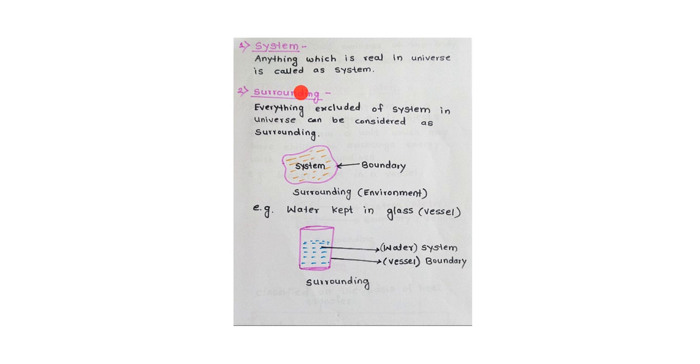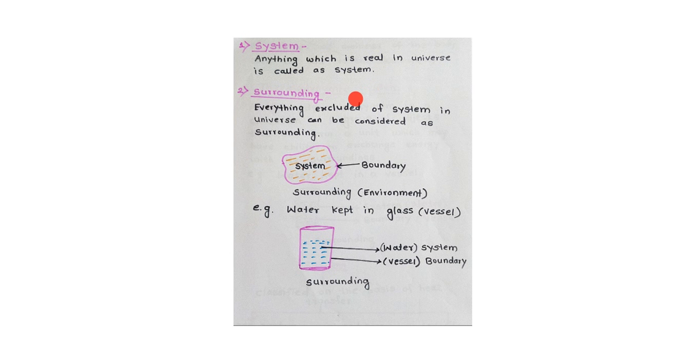So first term is system. So what is a system? System is anything which is real in the universe. For example, suppose you are studying in a room, and in the room gas is present, then the gas is the system. So what is the system? System is the gas present in a room. It's called the system. Now second term is surrounding.